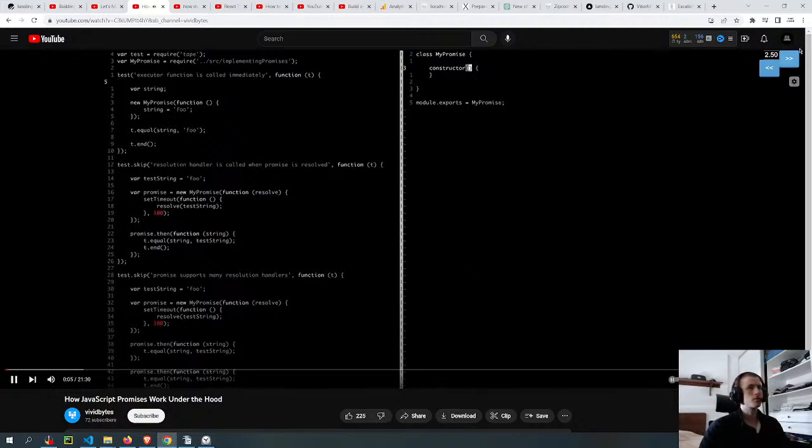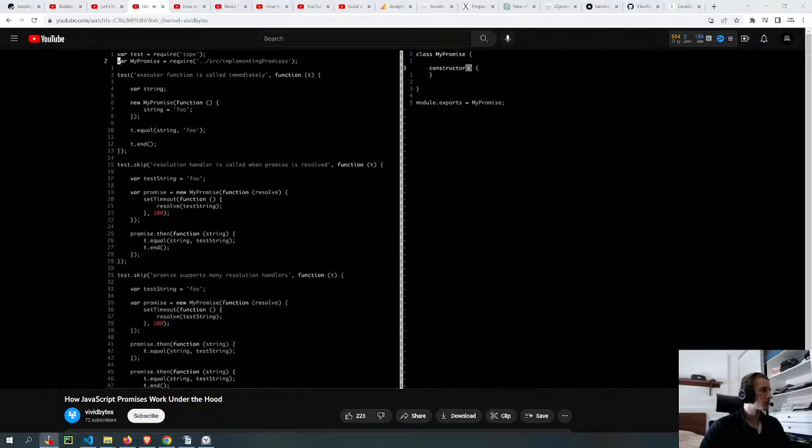In JavaScript, on the right, I've got my promise class, which at the moment is just an empty class. And on the left, I'm importing my promise class. And then I have a test suite that I prepared for this video. I'm just going to start from the top and make these tests pass one by one.